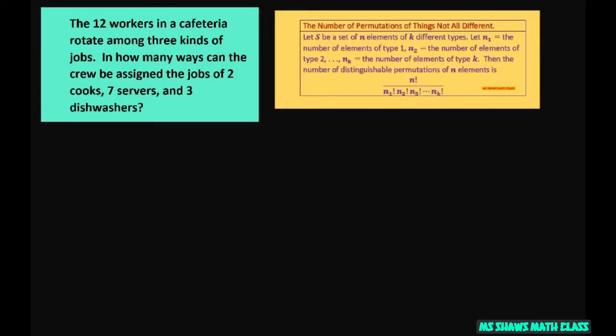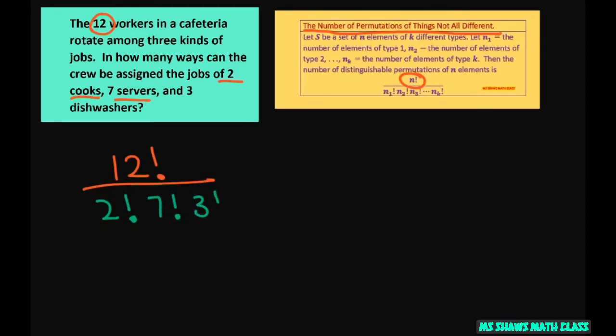Since we have the same identical type jobs, we're going to use our formula for the number of permutations of things, not all different. So the first thing here is your total. Your total is 12 factorial. And you divide by all the ones that are the same. So we have 2 factorial times 7 factorial times 3 factorial.